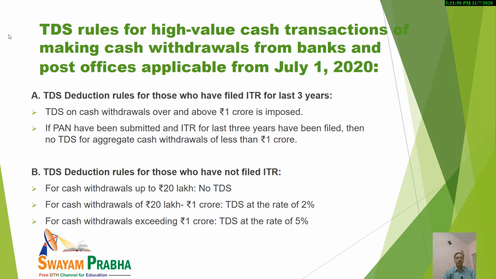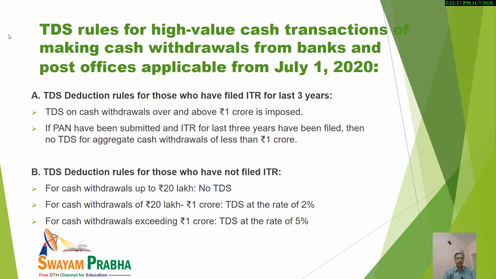So I have already told you that it is applicable for cash withdrawal over and above rupees 1 crore. It is not applicable below that, provided PAN has been submitted and the ITR for the last 3 years has been duly filed. And the second category is TDS rules for those who have not filed ITR.